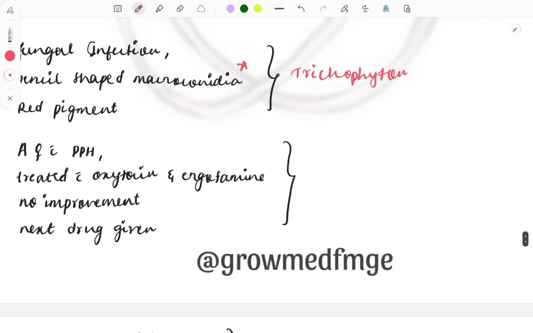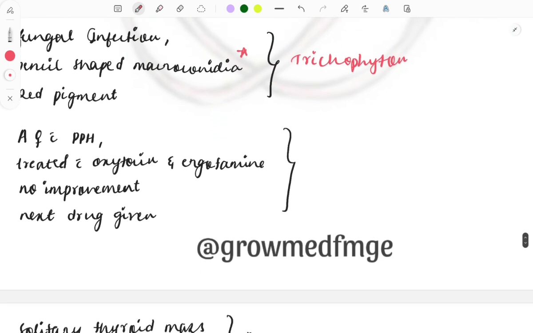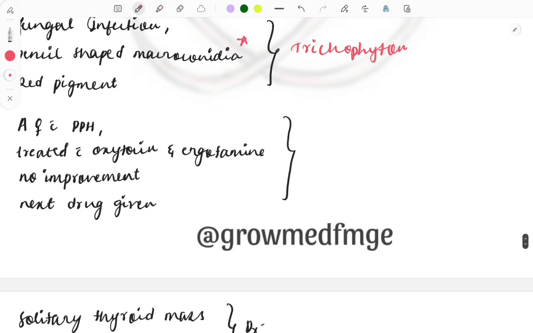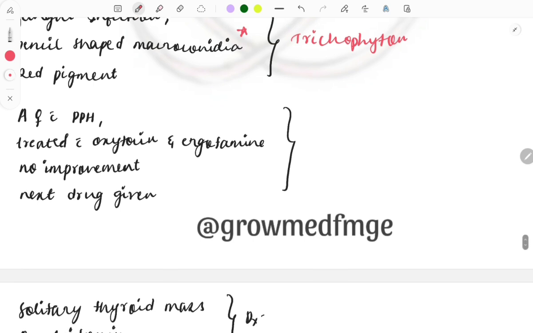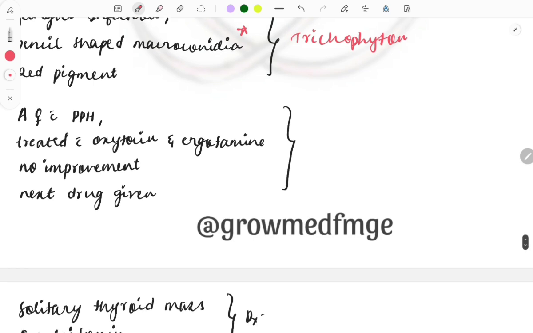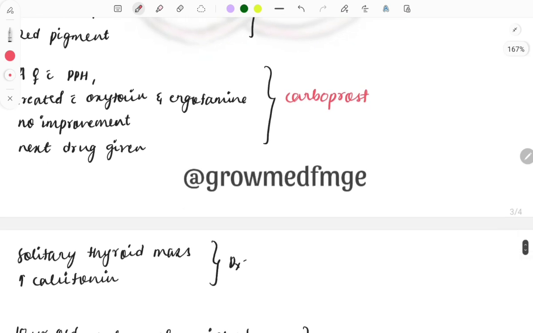Then the next is a female with a PPH, postpartum hemorrhage. She was treated with oxytocin and ergotamine. And then no improvement is seen, still the bleeding is going on. So what next drug will you be giving to the patient? So we will be giving the prostaglandin, because this will cause the contraction of the uterus and it will stop the bleeding.